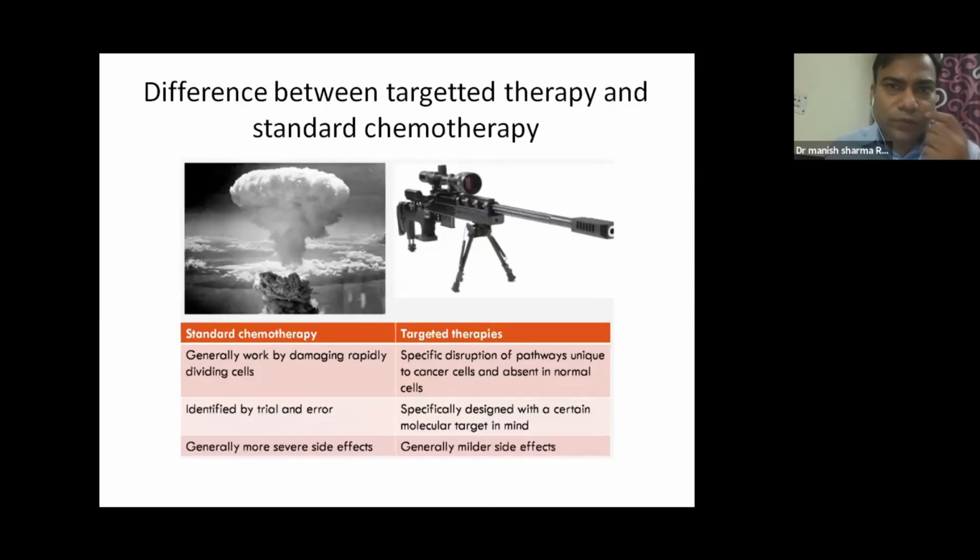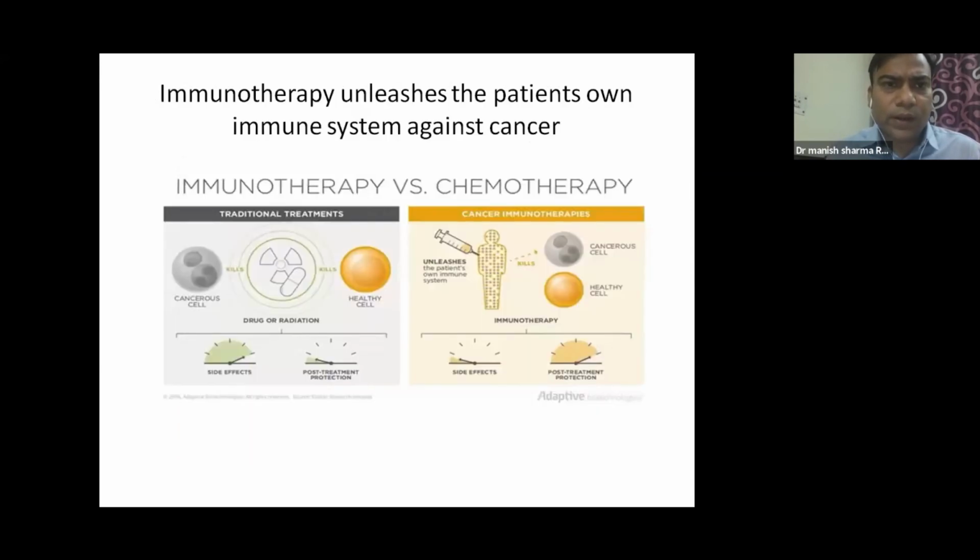This is the difference between targeted therapy and chemotherapy. Chemotherapy generally works by damaging all the rapidly dividing cells, and it will kill all the cells, whether they are healthy cells or tumor cells. While in targeted therapy, scientists find the specific pathways which are unique to the cancer cells and absent in normal cells. These pathways are then targeted, and this is called targeted treatment. It is also called personalized treatment, which is personalized for a single person. These have lesser side effects and are generally milder.